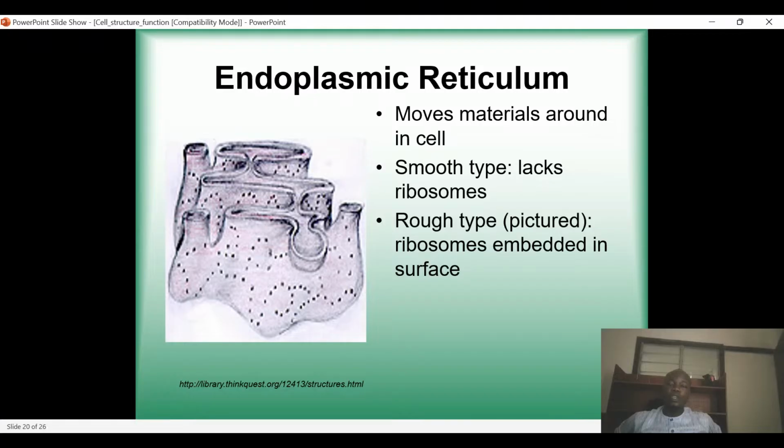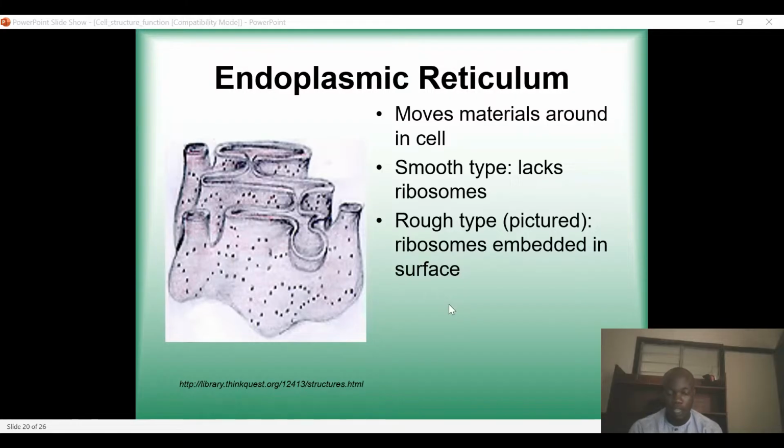And then the next thing is the endoplasmic reticulum. The main function of the endoplasmic reticulum is the transport of material around the cells. For example, the protein is synthesized in the ribosomes, which are located in the cytoplasm. And then once the proteins are synthesized, they can be taken to the endoplasmic reticulum for packaging. So the transport of substances from one part of the cell to another is done by the endoplasmic reticulum.